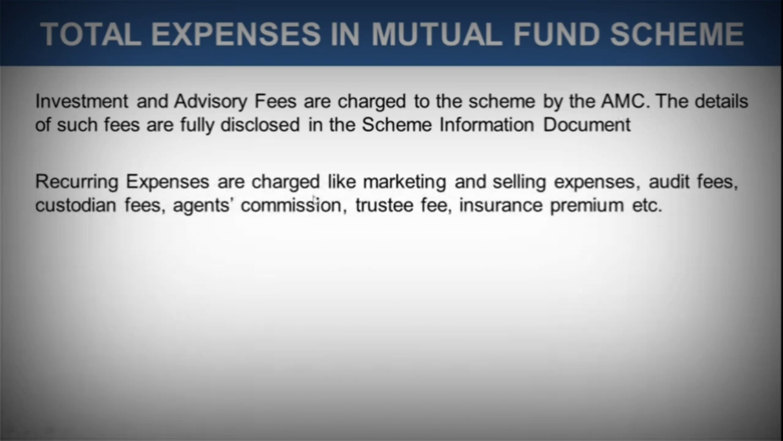Then there are recurring expenses like marketing and selling expenses, audit fees, custodian fees, agent's commission, trustee fee, insurance premium, etc. I have already covered this in the previous video where I talked about the parties involved in a mutual fund. Custodian is there, agents are there, trustees, transfer agencies, auditors, marketing and selling personnel.